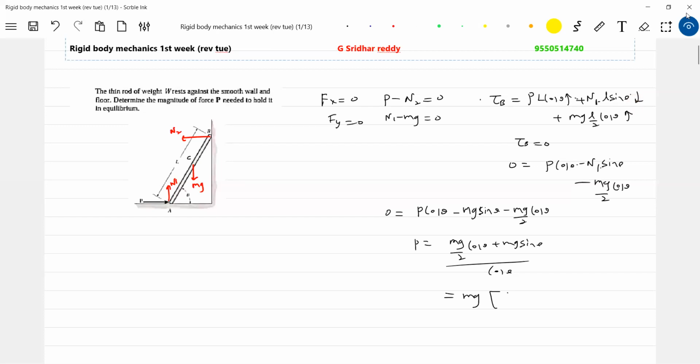Based on that, I'll take this as positive. N1 L cos theta. P L sin theta. Yes, this is sin theta.